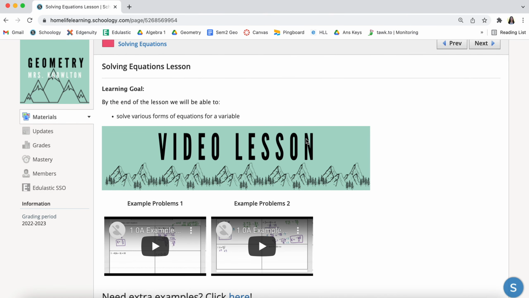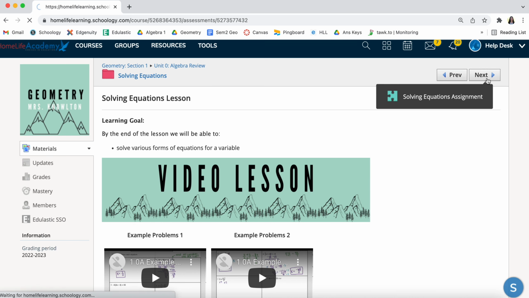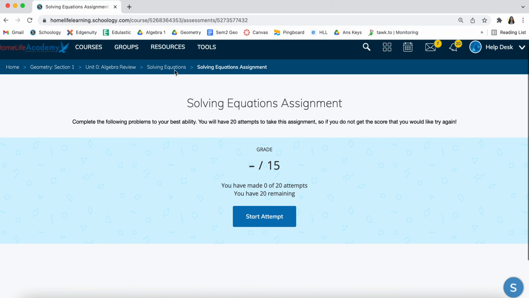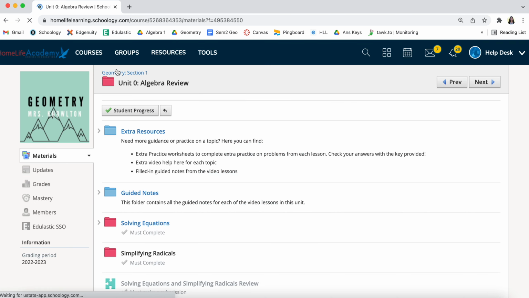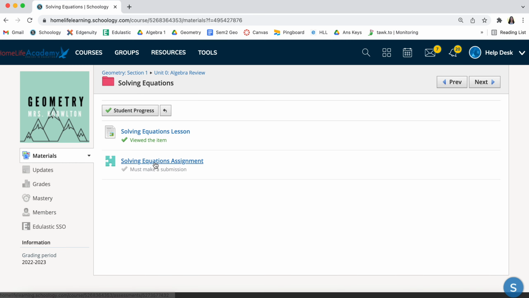And then after every lesson will be your assignment. And so to get to the assignment, you can just click on next, and then it will take you to the assignment. And so I see I still can't click on simplifying radicals because I have to actually submit my assignment first.